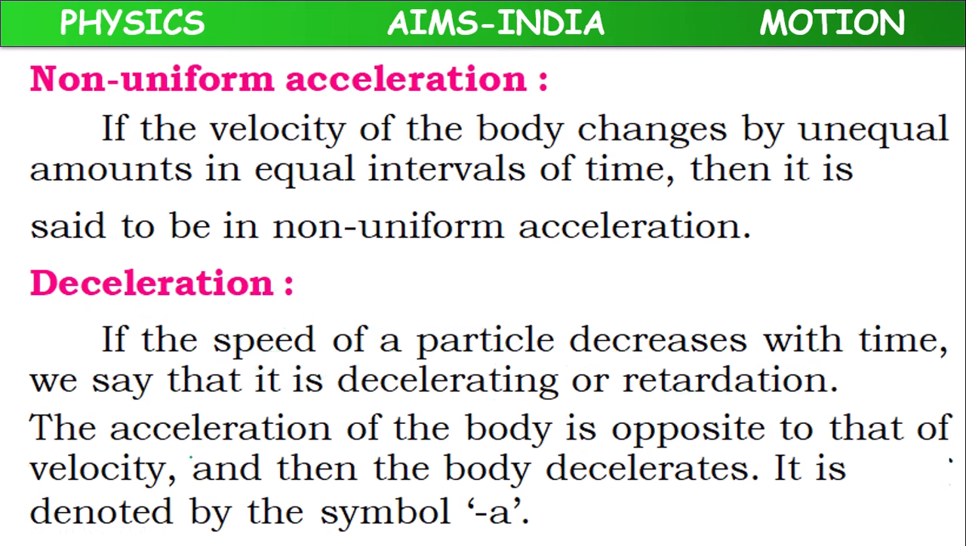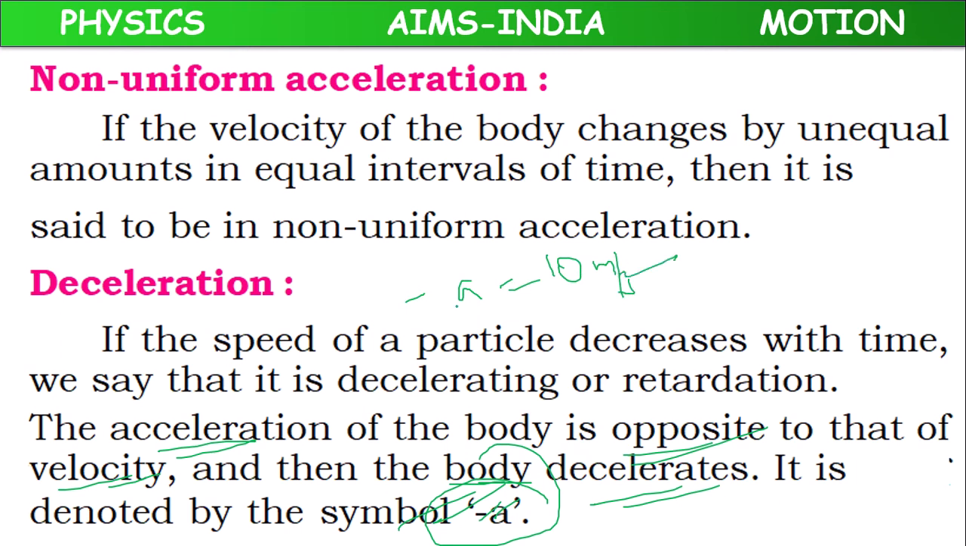Means the acceleration of the body is opposite to that of velocity, opposite to the change of velocity. Then the body decelerates. It is denoted by the symbol minus a, because negative acceleration means minus a. Or sometimes, suppose deceleration is 10 meters per second squared, we can represent it as minus a equal to 10 meters per second squared. Sometimes they represent a equal to minus 10 meters per second squared. Like that also we can represent.